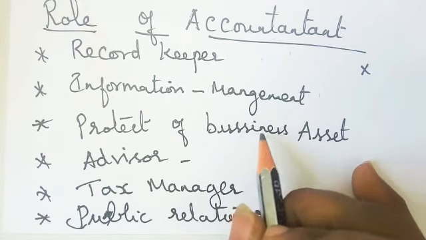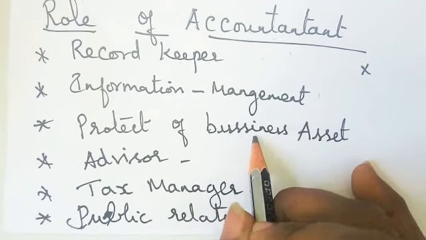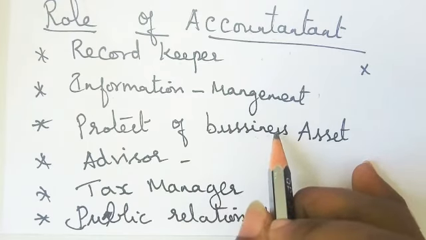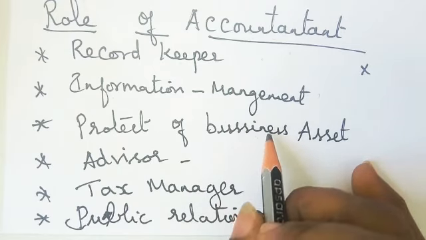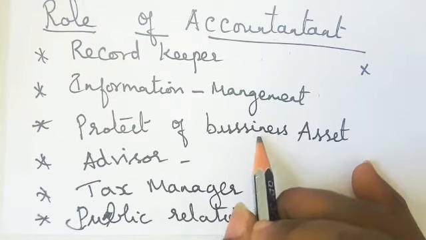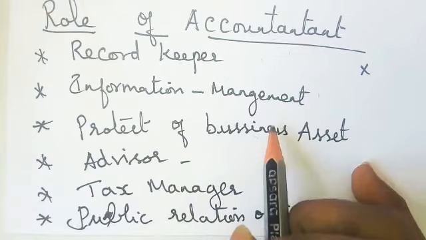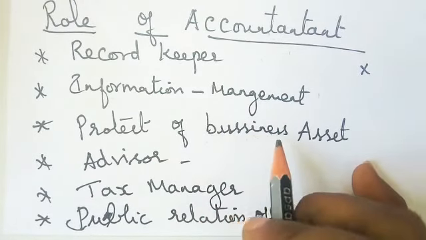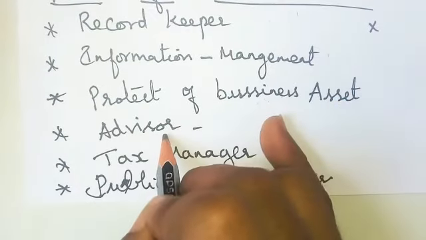So he will know after which month the insurance has to be paid, to protect your assets from destruction or depreciation. That information is given by the accountant. That's why he will protect the business assets.